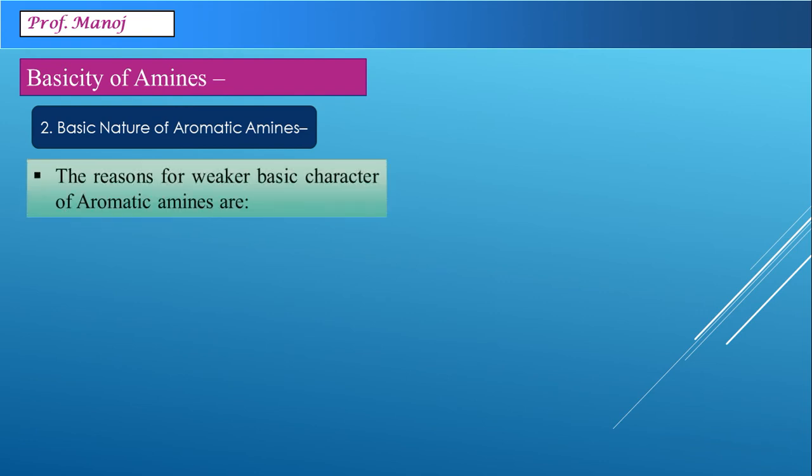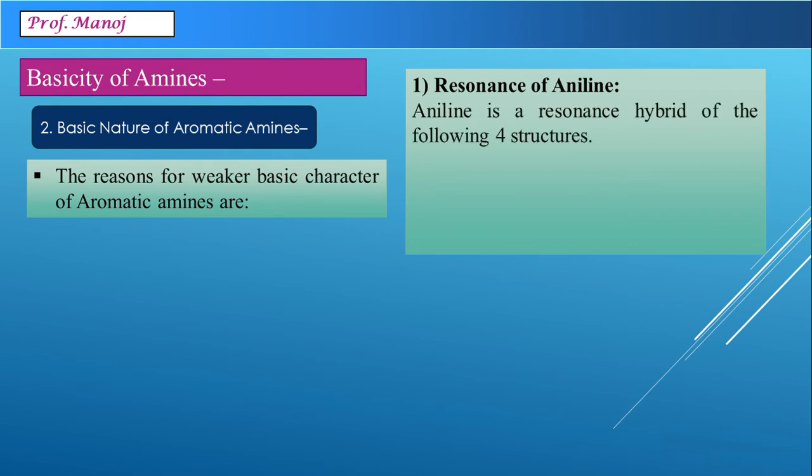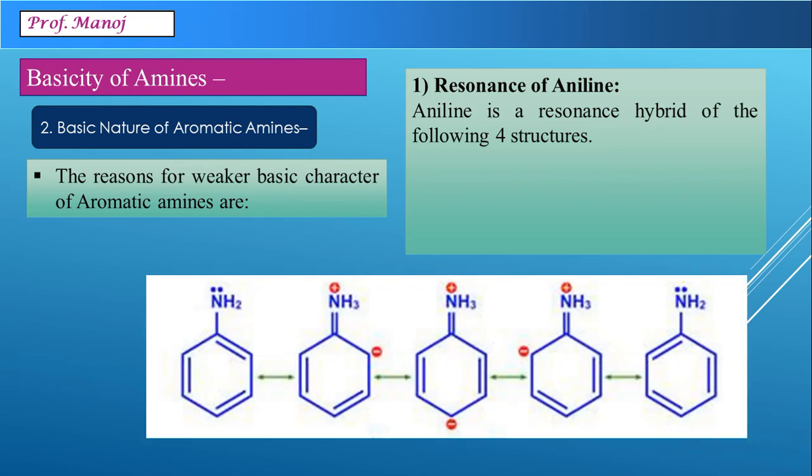Now the reasons why aromatic amines are weaker bases than aliphatic. The first reason we can see is the resonance involved in aromatic amines. Aniline structure comprises resonating structures. The first structure is the original structure, and then there are 3 resonating structures. If you count the 5th structure, it is like a mirror image of the first.